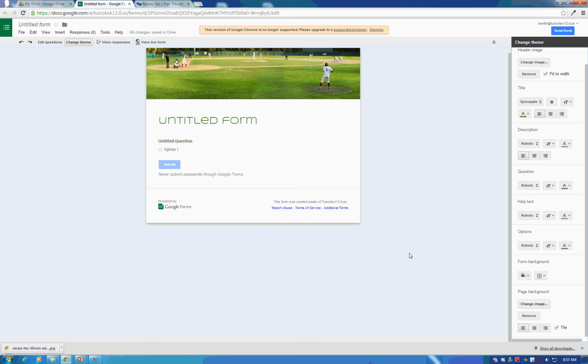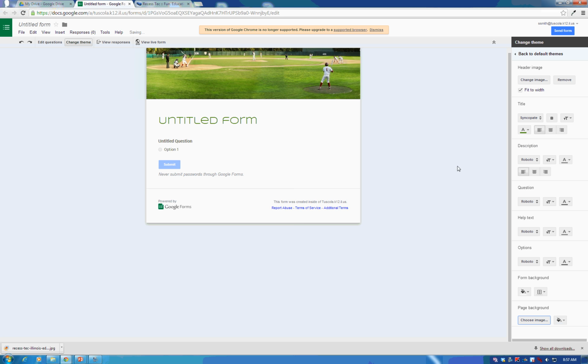So if you have any web backgrounds, you could use those in there, or you could just remove the image altogether, which takes away that little check and just leaves it light blue. And now I can just change the background color to make it a little bit more complementary of what I have in my form. So that kind of matches the dirt in the baseball diamond, but it's whatever you want it to be. So just know that you have the option to make it an image background or just a plain solid color background. So these are all of the options on your themes.